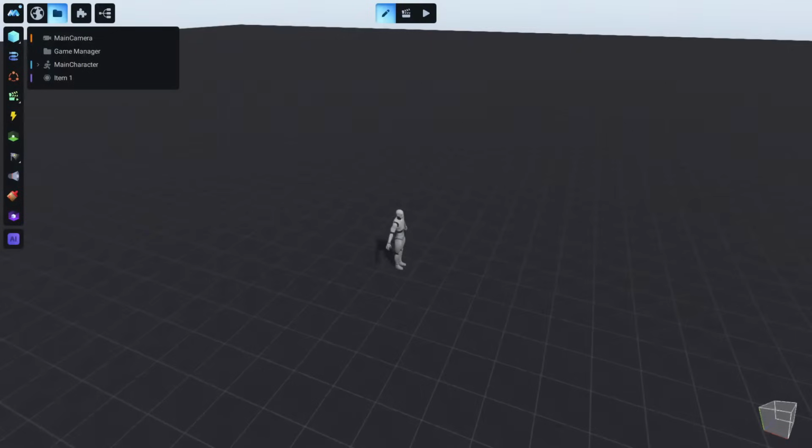Okay, this is it. So this is the asset tree. All your objects, all your assets will be here. Also these are the tools that we use for creating anything inside Manu, and I will explain you a little bit about these tools.